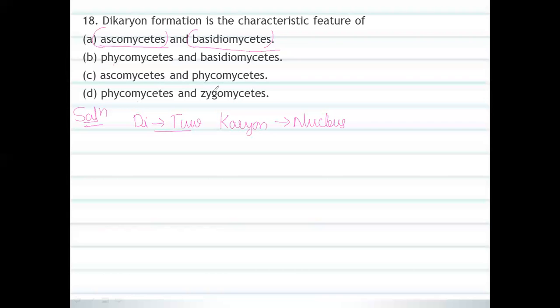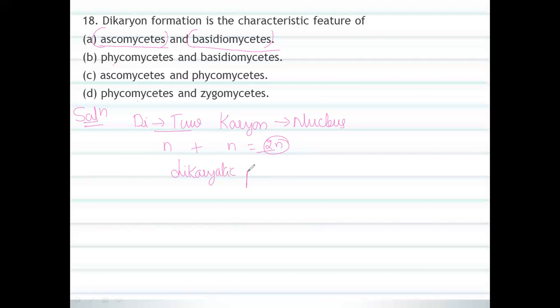What do you mean by the dikaryon? The dikaryon stage occurs just before the meiosis, meaning before the meiosis, the stage is in between plasmogamy and karyogamy. Dikaryon means n plus n, so for example two nuclei, right? n plus n is equal to 2n. Just you have to remember the dikaryon phase is known as the dikaryotic phase. So this two-nucleate condition we are going to call the dikaryotic phase.